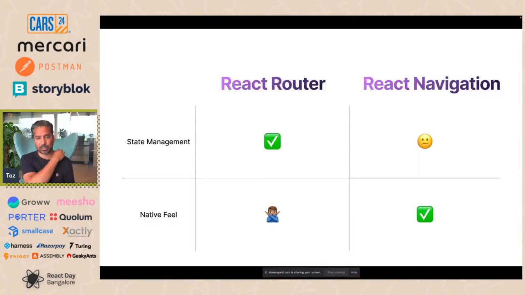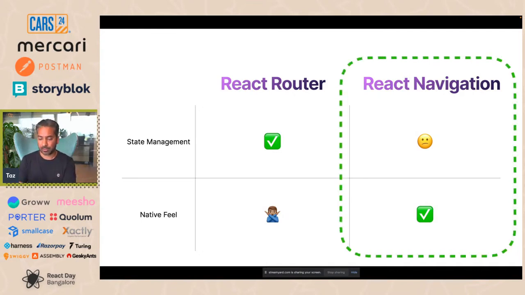So basically, if we were to look at the two, React Router, again, has excellent state management. React Navigation, it kind of works, but it's kind of janky on web. On native, I find it's pretty good because you don't have that back and forth button. So I find on native it's actually pretty good. React Router doesn't feel native, while React Navigation feels actually very good on native. And so for these two solutions, React Router and React Navigation, if we were to choose one, because again, we want 95% plus code sharing on every platform, the one I'd probably pick is React Navigation. So that's the one that we went with.